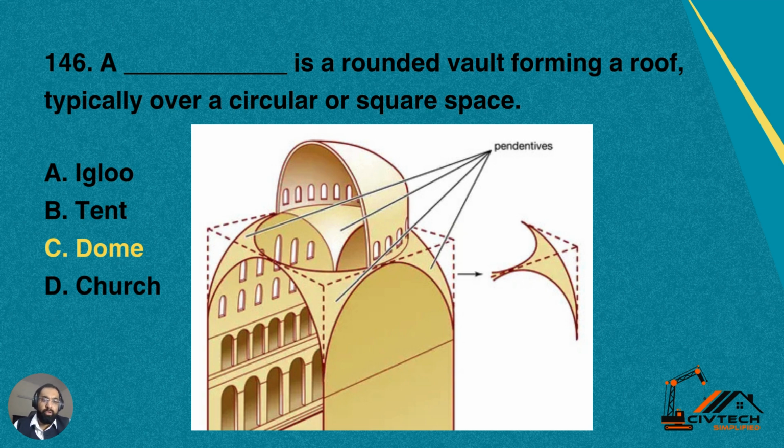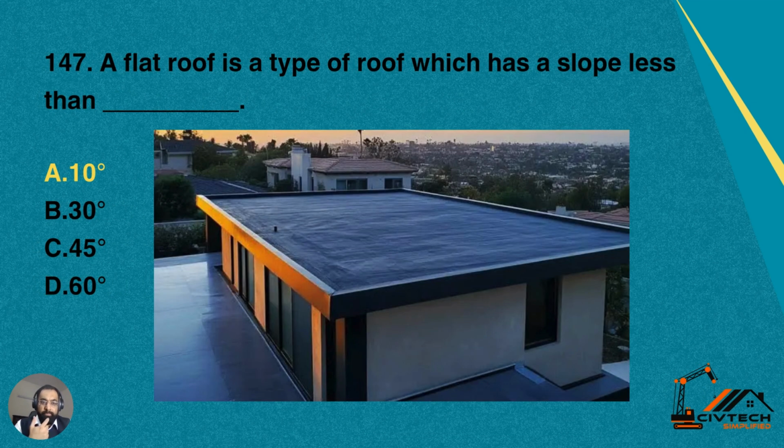Then we have 146. A dash is a rounded vault forming a roof, typically over a circular or square space. So what is that component called? Options: A, igloo; B, tent; C, dome; D, church. Yeah, a rounded roof is normally called a dome.